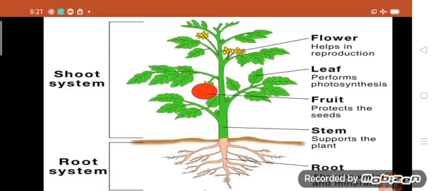The next chapter is seed germination, right? What are the things we learn from this chapter? How the seed grows, and what steps it follows. And what are the parts of plants? 2 types of systems. What are they? Root system and shoot system. The root system grows towards the land. The shoot system grows towards the sun, which means stem, fruit, leaf and flowers come under the shoot system. Root only is the root system.